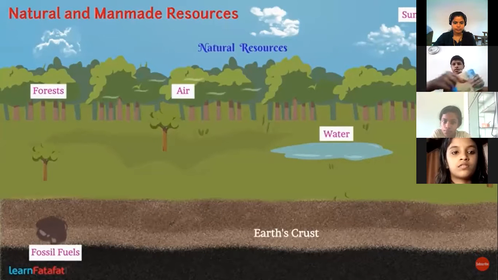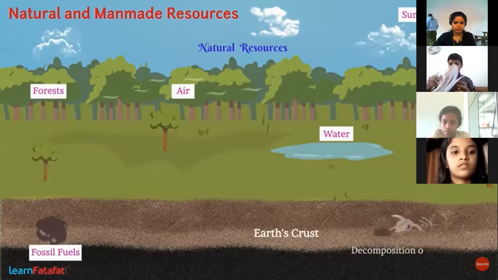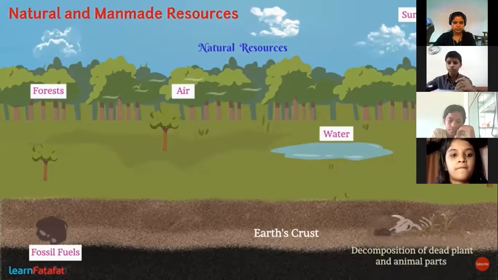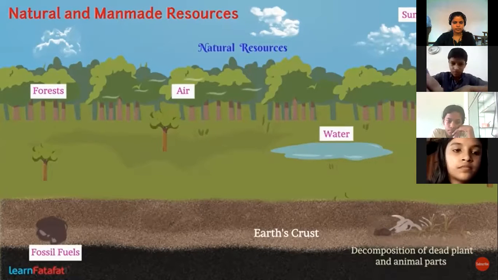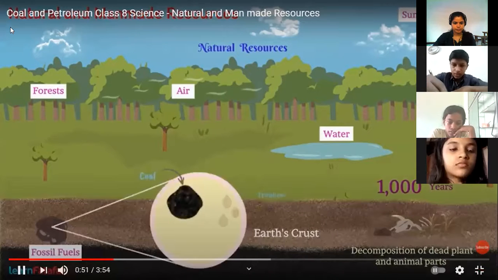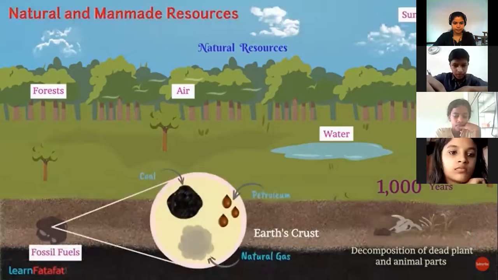Fossil fuels are produced by decomposition of dead plants and animal parts buried deep in Earth's crust. This process takes thousands of years. Such fuels are coal, petroleum, and natural gas.